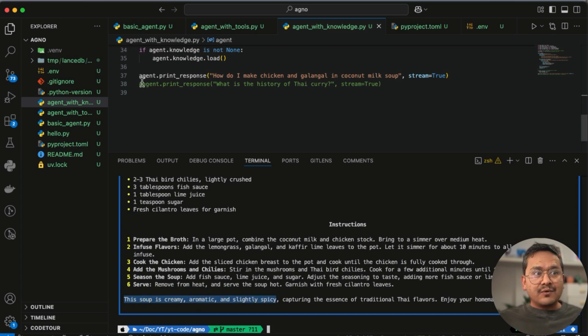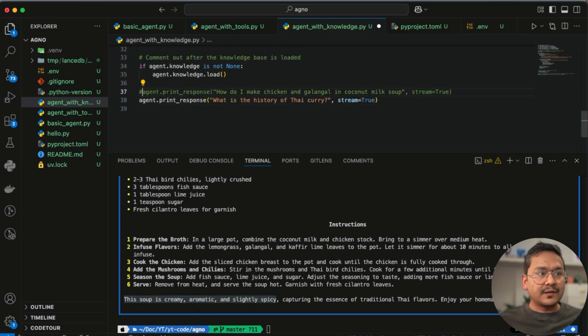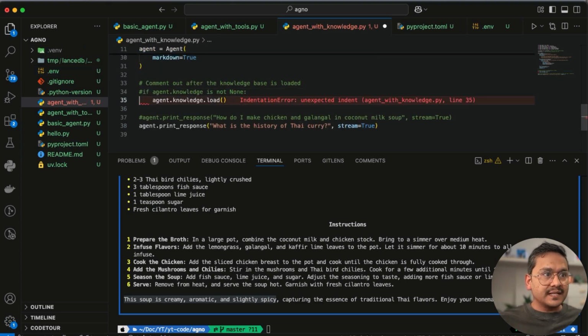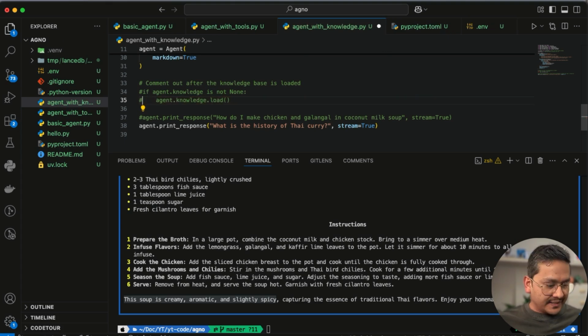But one thing is, once our knowledge base is already created, I will comment the first one, and now we can comment this one too, because our knowledge base is already created, right? I will comment this one, I will again comment this one, I will save this, and I will run. Now if I ask the history of Thai curry, really that information is not in the knowledge base, because in the knowledge base I had the information about Thai curry but not the history of Thai curry. It might now go to the internet using the tools and provide me the additional information, right?